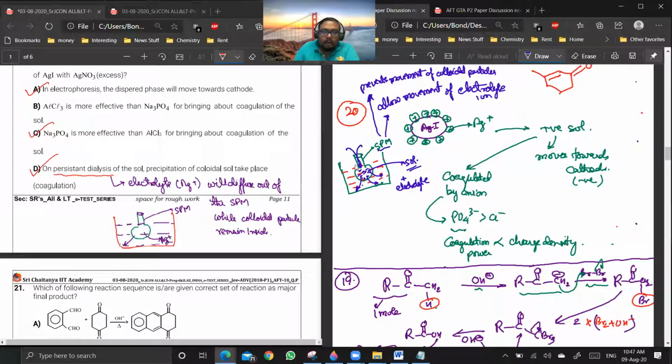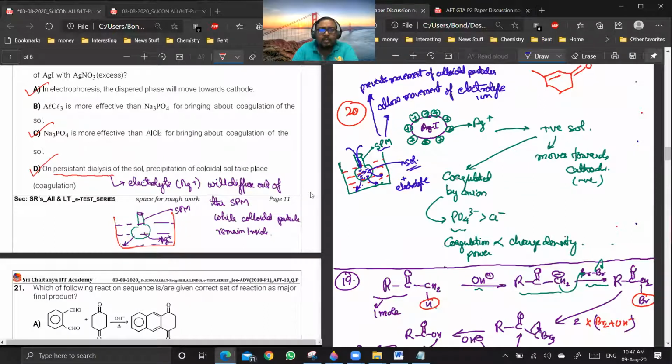Are you getting my point? As well as Ag plus also. Are you getting my point? Yes or no? Yes. So if the ions start leaving, and ions can go through the semi-permeable membrane in this case, but colloidal particles which are bigger in dimensions cannot go. So what will happen? The Ag plus will start diffusing out. So the colloidal particles will again start getting coagulated. This is known as dialysis. Are you getting my point?